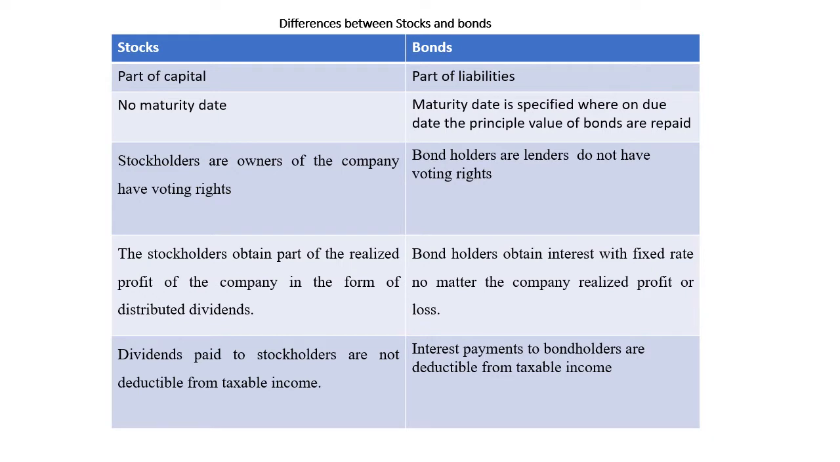Stocks has no maturity date. There is no specific date in which the value of the stocks will be repaid back to stockholders. But in case of bonds as a liability, the principal value of the bonds will be repaid back to bondholders on maturity date. Bondholders are lenders. They do not have voting right. Stockholders are owners of the company. They have a voting right.